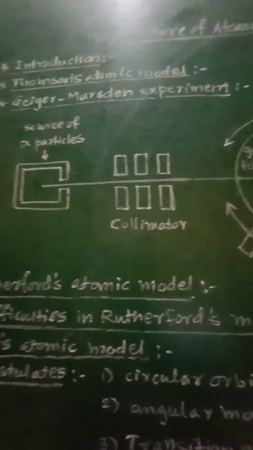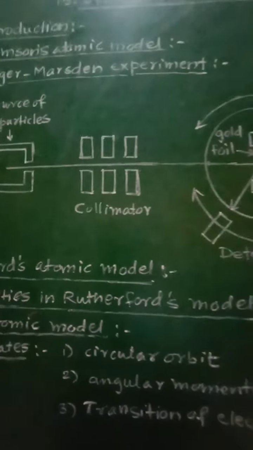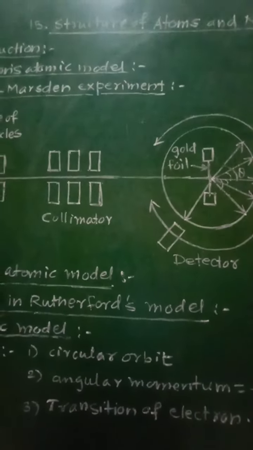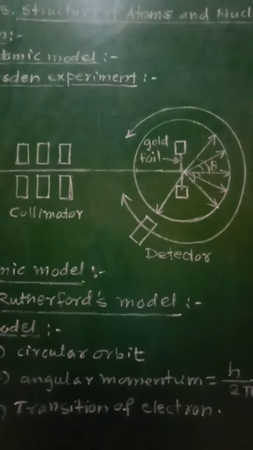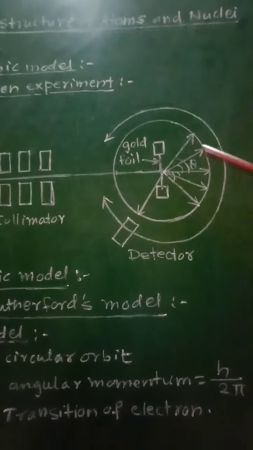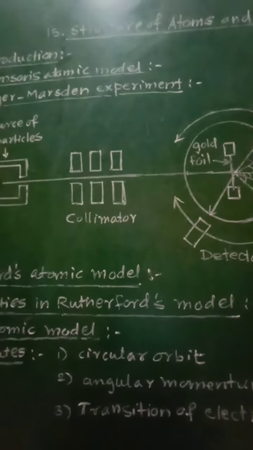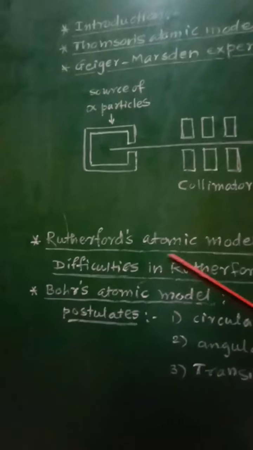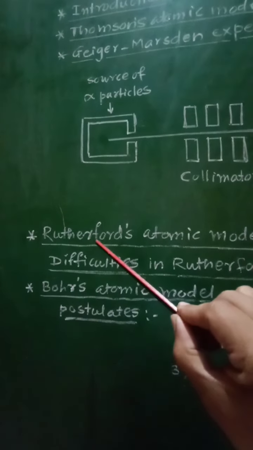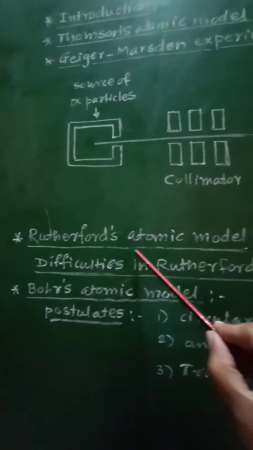So this experiment is used to study the scattering of alpha particles by this gold foil. The next atomic model was given by Rutherford, and that is Rutherford's atomic model.